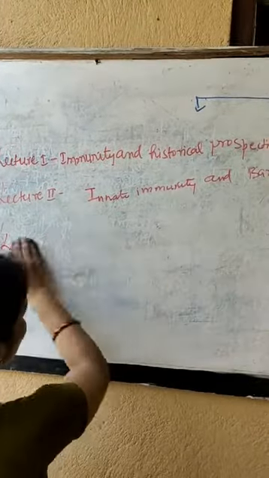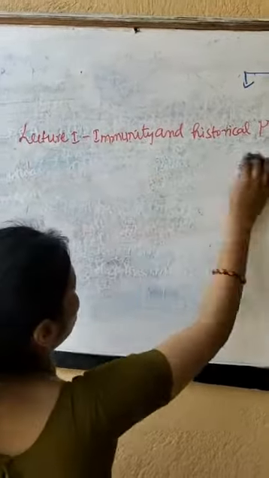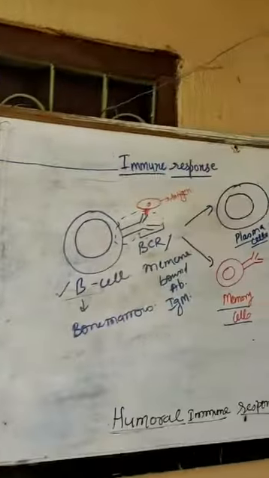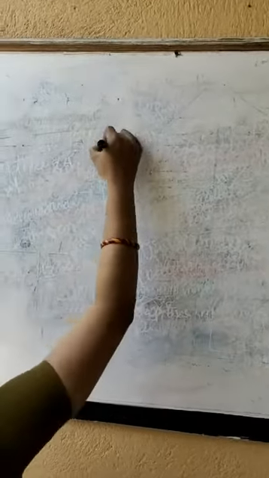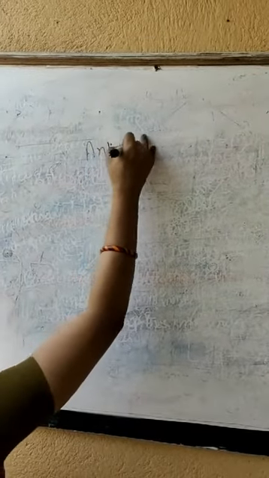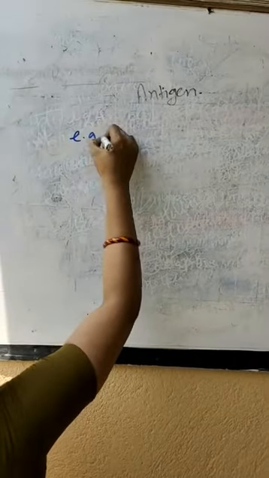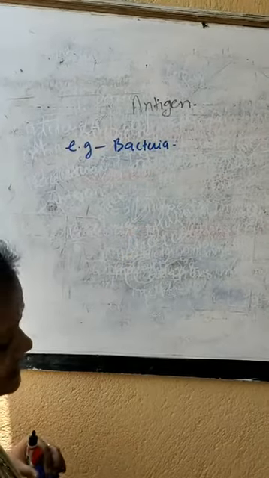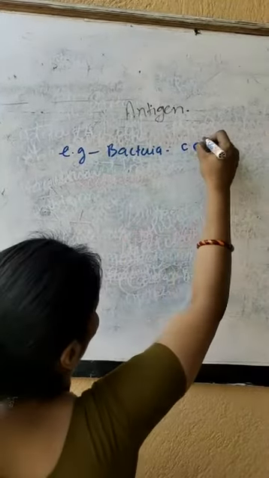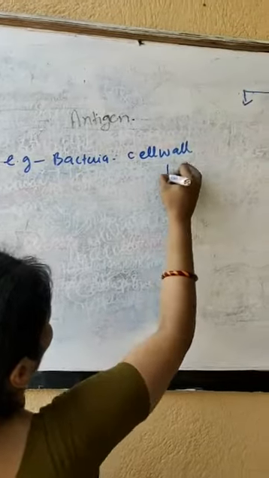Now in this particular session, we are going to study the immune response. Let us first understand a term which will be repeated again and again, that is called antigen. Antigens are nothing but foreign particles. We'll take a very simple example, bacteria. Bacteria have a cell wall, and in the cell wall of bacteria, they have peptidoglycan.